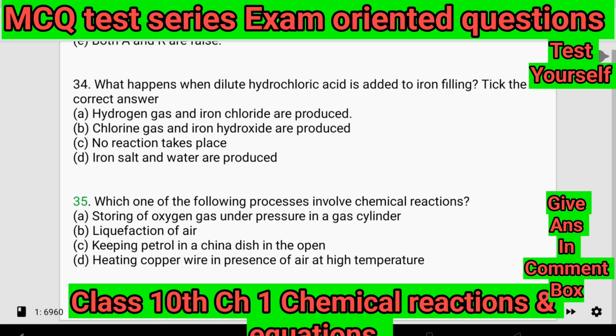35. Which one of the following processes involves chemical reactions? A. Storing of oxygen gas under pressure in a gas cylinder. B. Liquefaction of air. C. Keeping petrol in a china dish in the open. D. Heating copper wire in presence of air at high temperature.